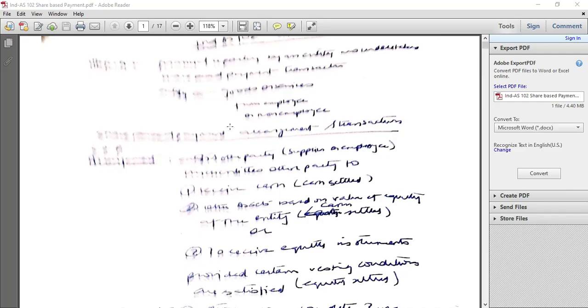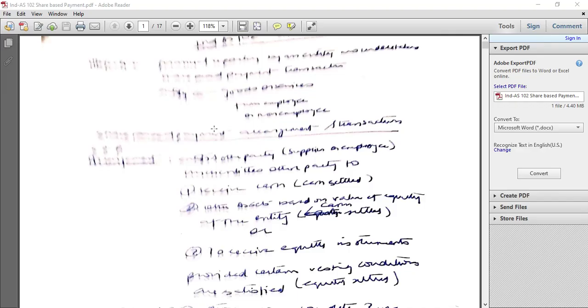Entity receives goods or services from an employee or non-employee. Share-based payment arrangements and transactions: the entity and the other party, a supplier or an employee, enter into an arrangement which entitles the other party to receive cash, or other assets based on the value of the equity shares, which is cash settled, or to receive equity instruments, which is equity settled. For example, 1,000 options